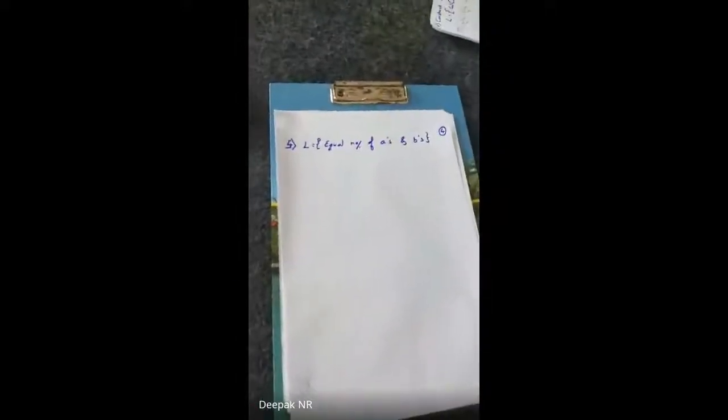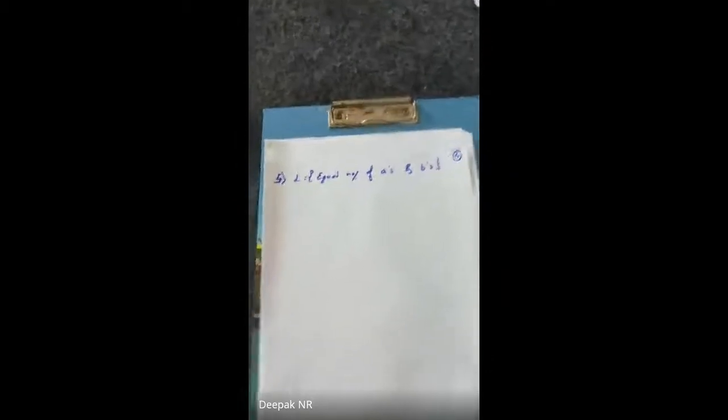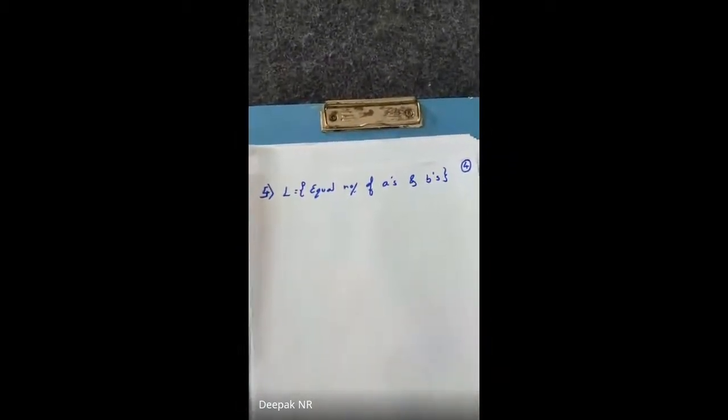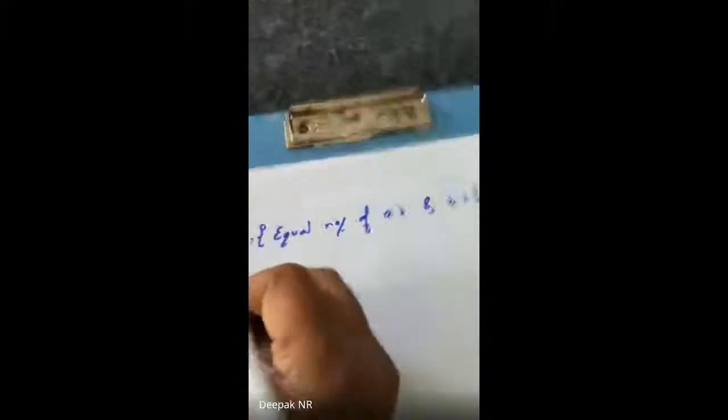This is all about the thing. Okay. Now let me take the last question. Last and the final one. Now again, construct a CFG where the language L equals number of A equals number of B. The language L, equal A equal B, under which the occurrences of A and B are the same.